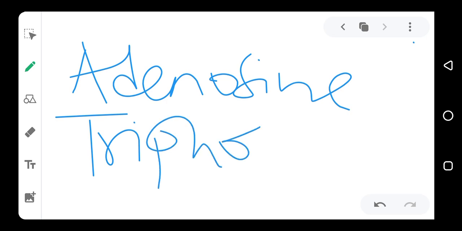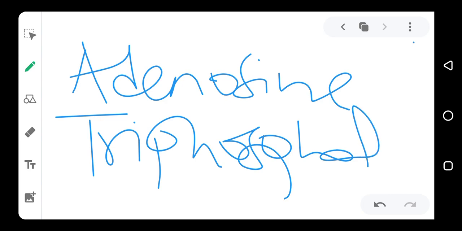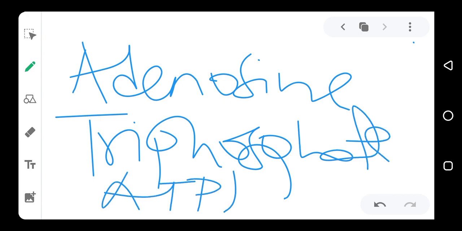Adenosine triphosphate or ATP. Now, this is the major thing that is produced in the light stage. The essence of the light stage is to produce ATP.